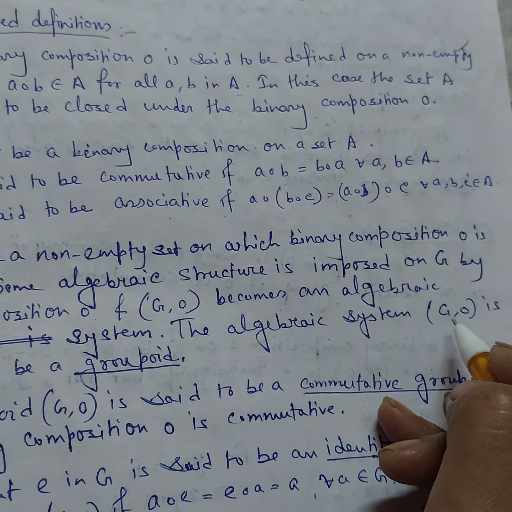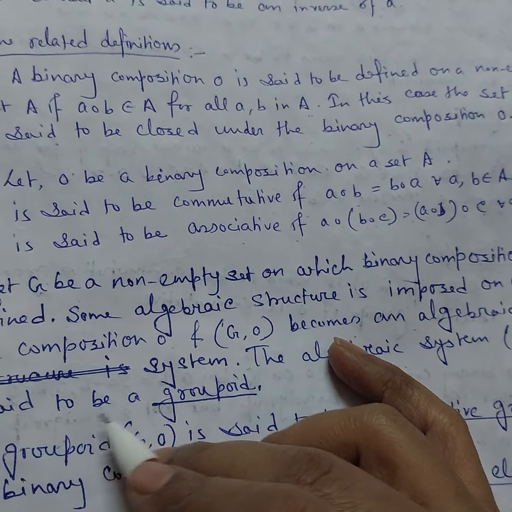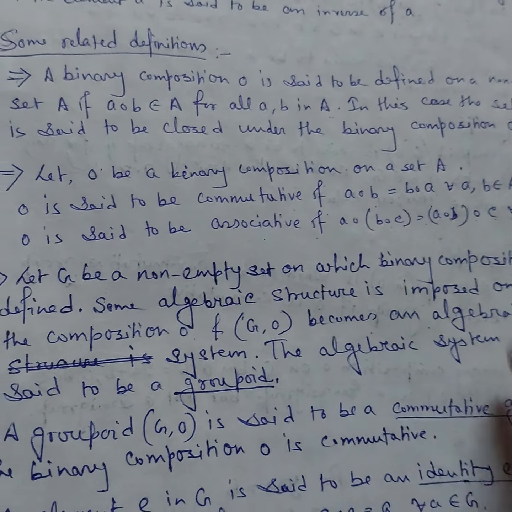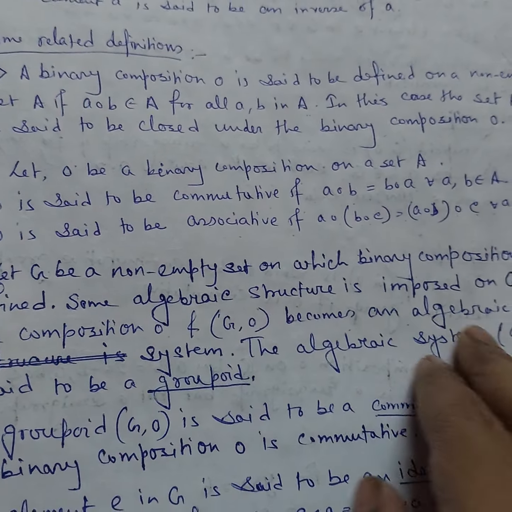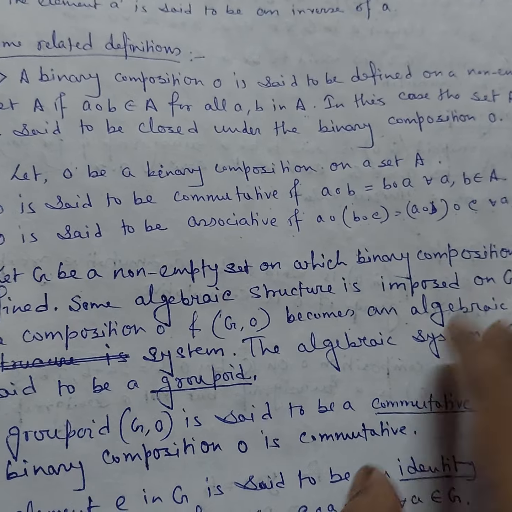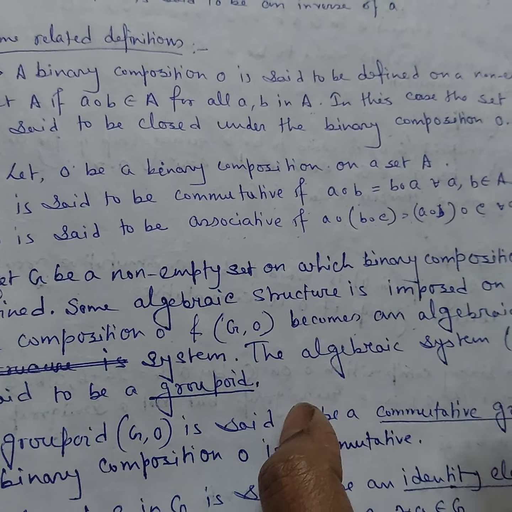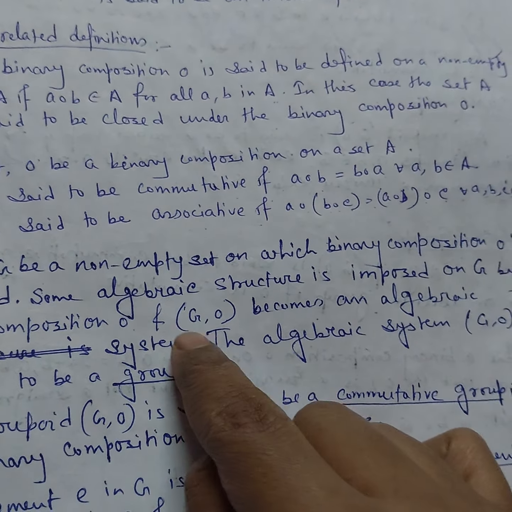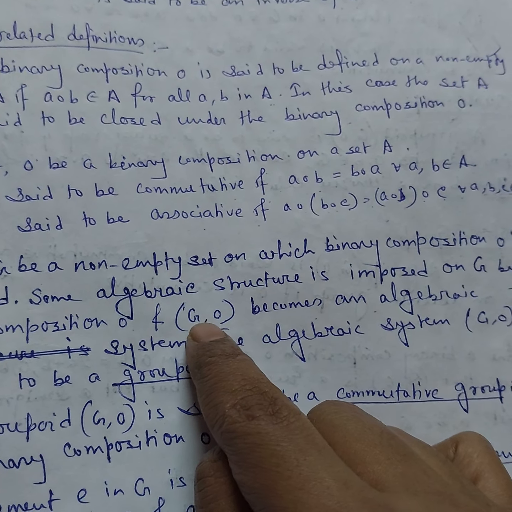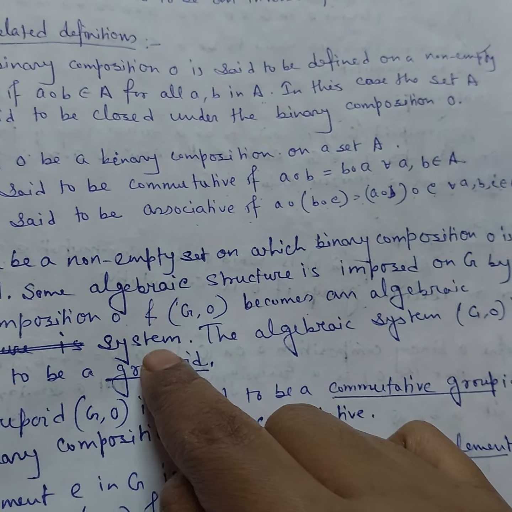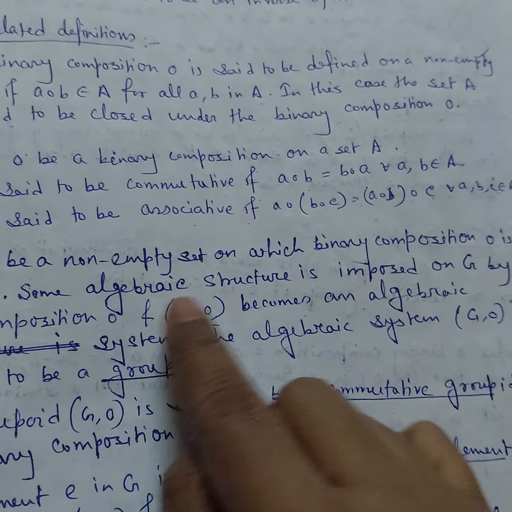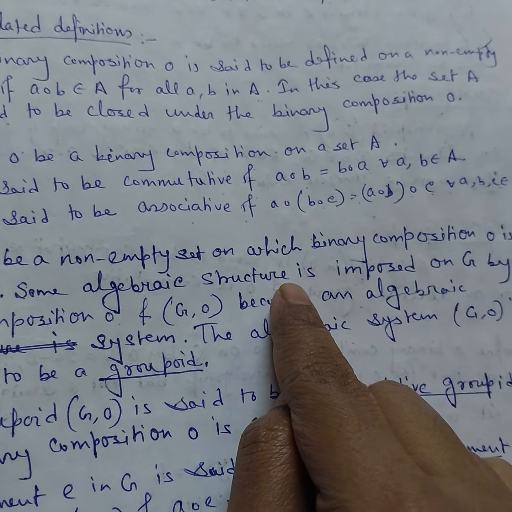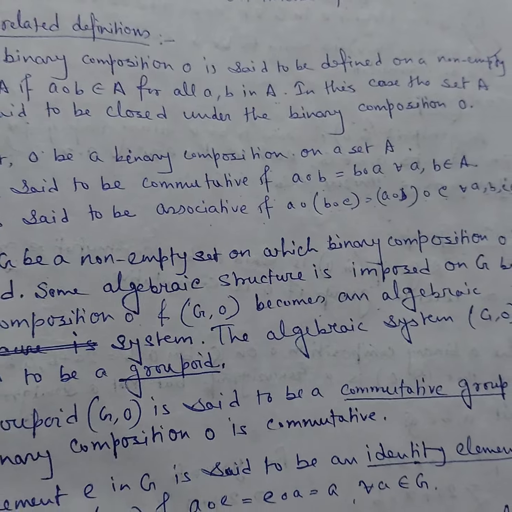This algebraic system (G, ∘) is said to be groupoid. Means for some algebraic structure should be there, for that we can say that this composition becomes an algebraic system. So that is called the groupoid.